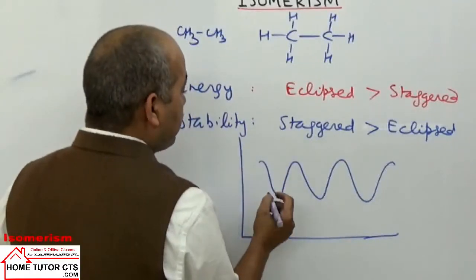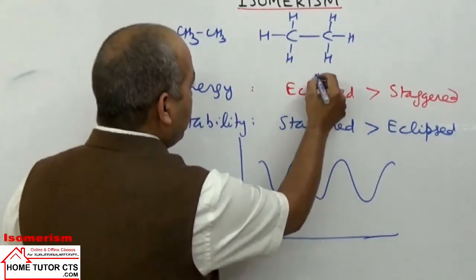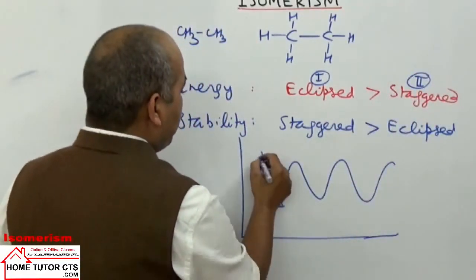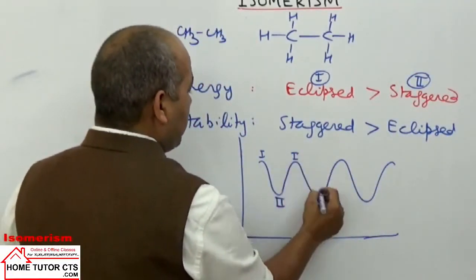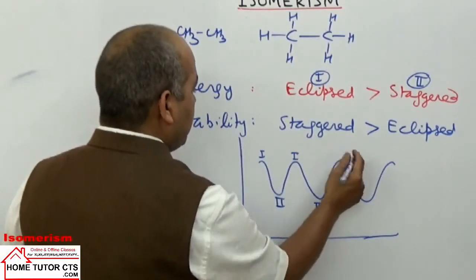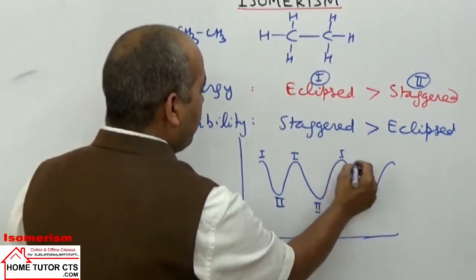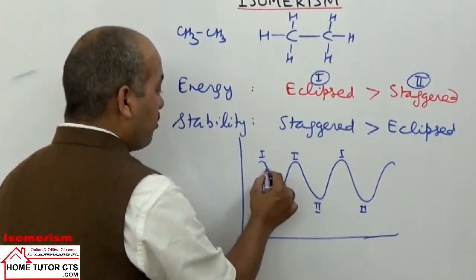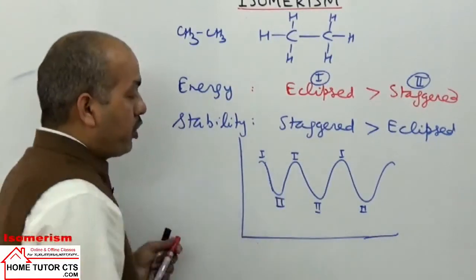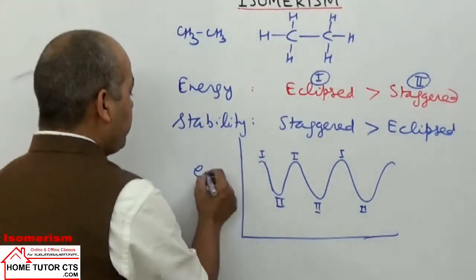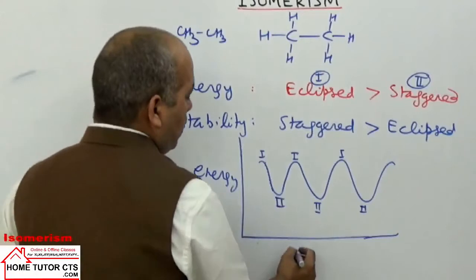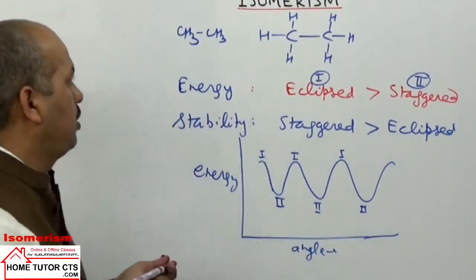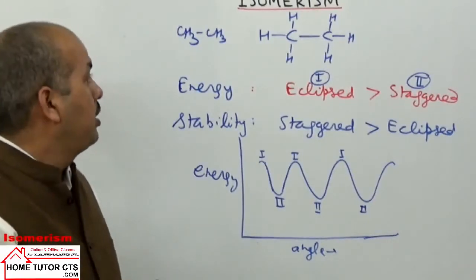If I take one staggered and write eclipsed as 1, staggered is of lower energy. The energy order will follow this kind of pattern: eclipsed, staggered. In between they can have an infinite number of conformations. When you take rotation by different angles, this can be taken as energy. The angle of rotation can be varied here. That's the conformation taken in ethane.